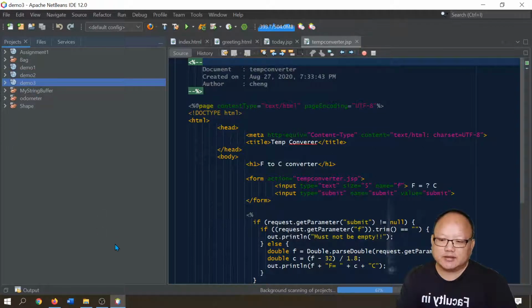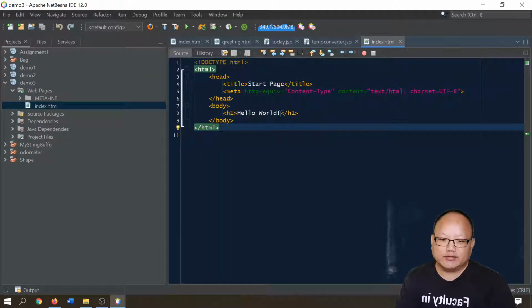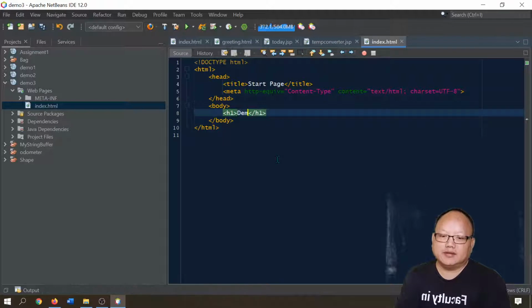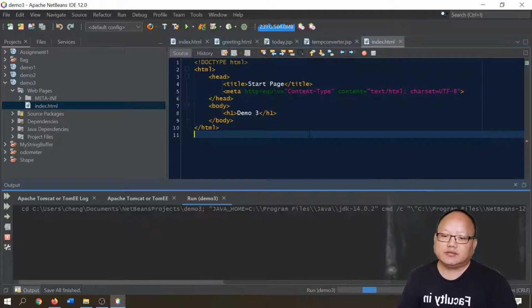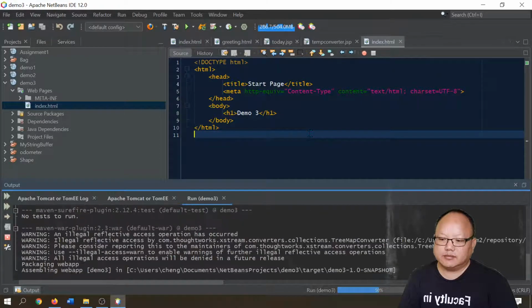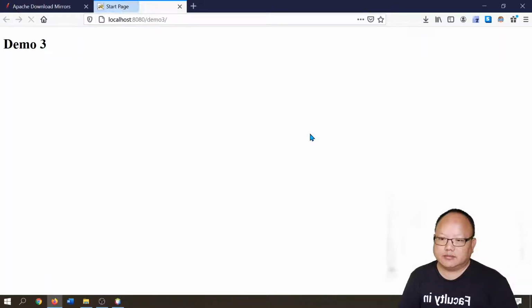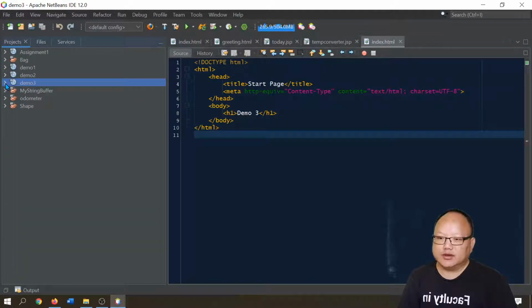So it's still doing some scanning, but okay, now we can run it. We're just gonna modify this so that we know what version it is. So just say demo 3, okay? And we can click run. Demo 3, it's working. So that's it. That's how you connect Tomcat and NetBeans together.